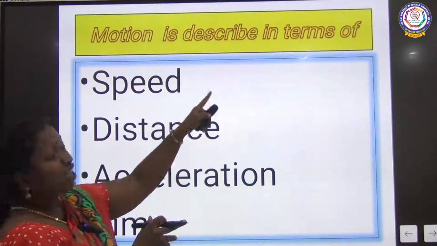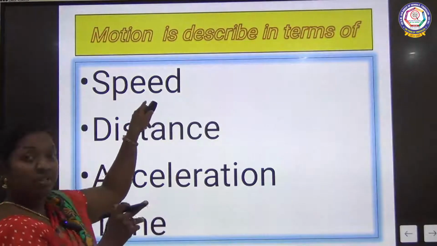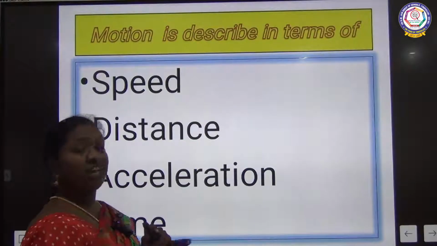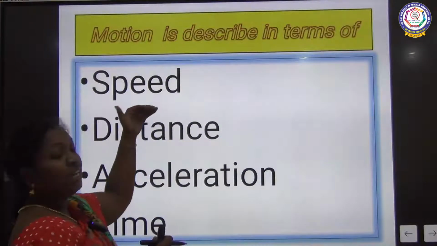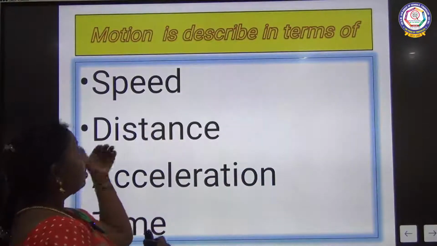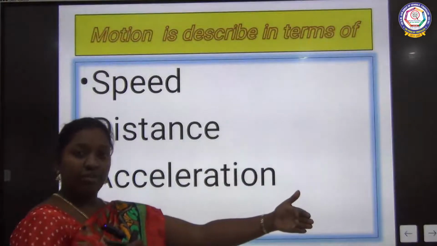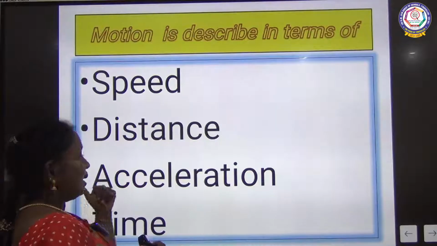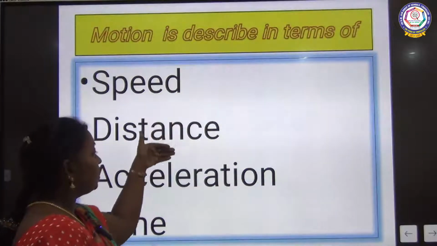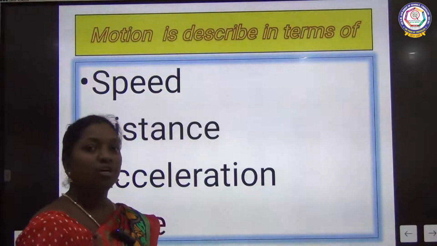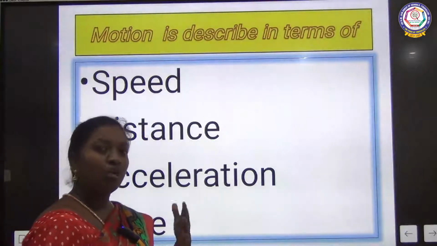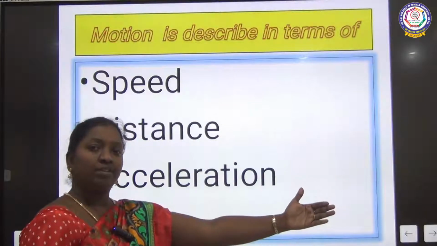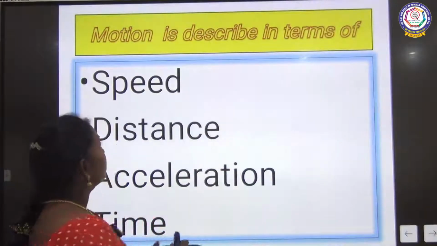Now, motion is described in what terms? It can be described in terms of speed, distance, acceleration and time. So in this way we can represent the motion. With respect to speed, it will show its changes. With respect to distance, from one place to another place, there are changes happening to the object. Then acceleration. We'll see speed, distance and acceleration one by one. With respect to all these things, we can represent the motion, which means the object will change its position from one place to another place with the help of force or any other forces applied to it.